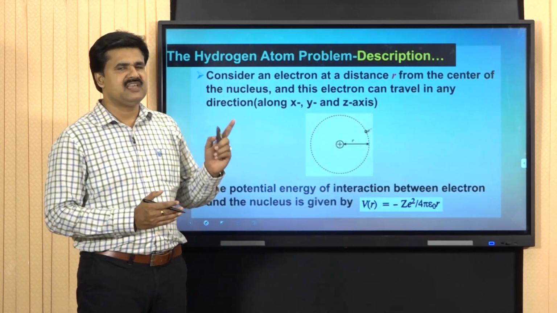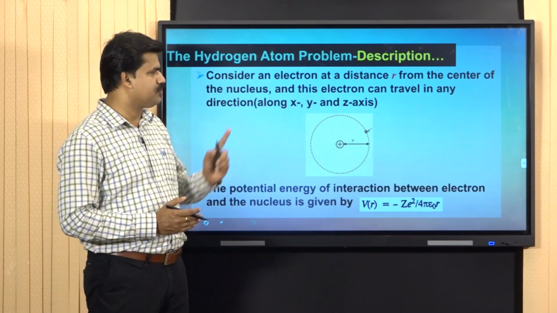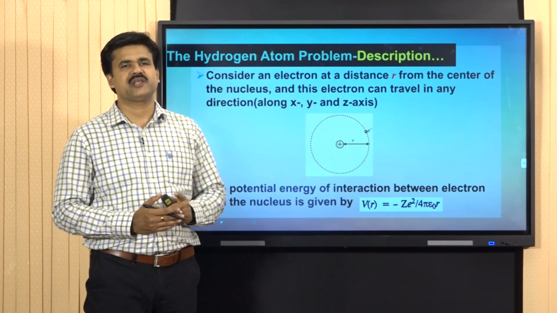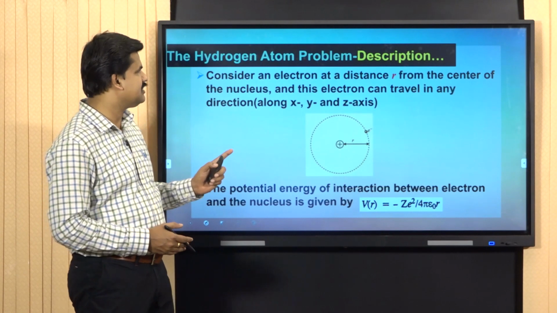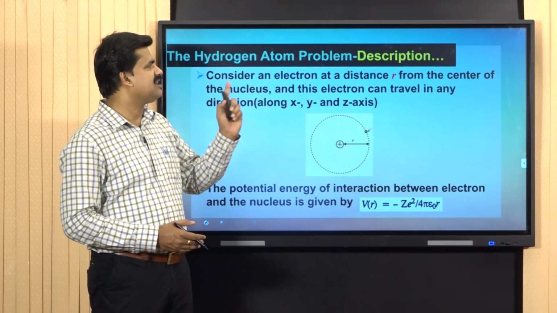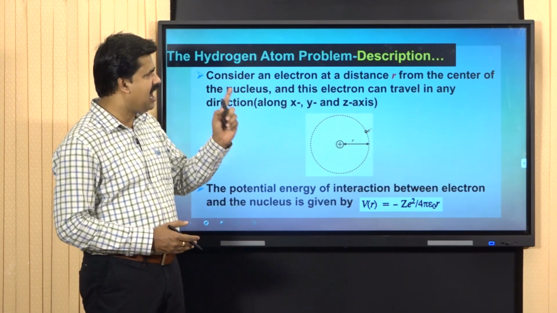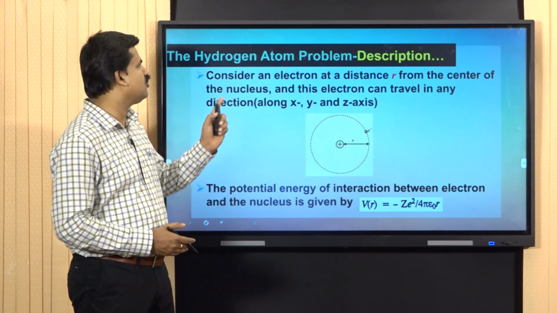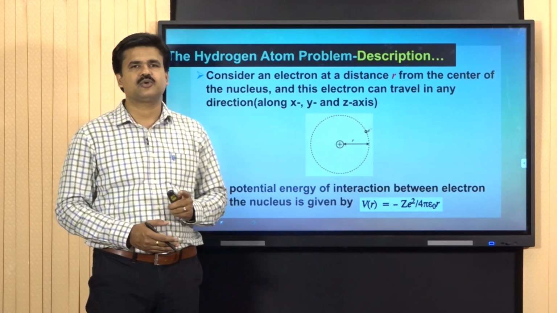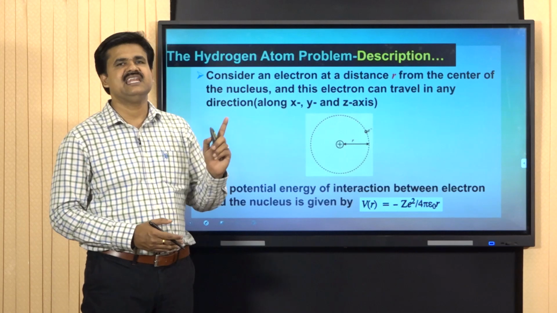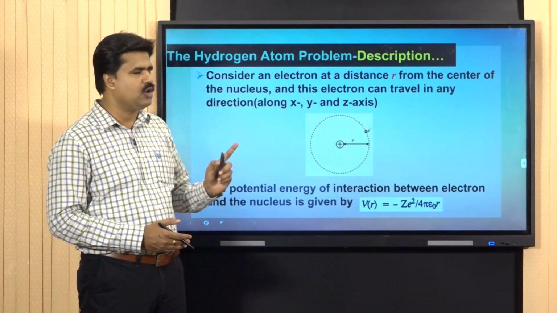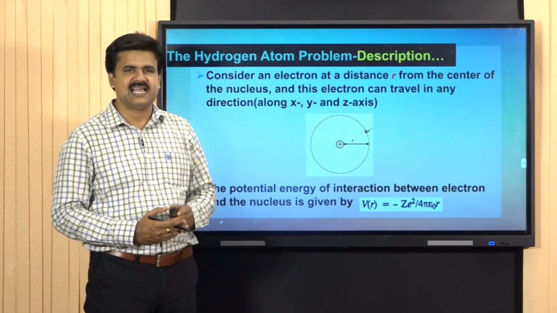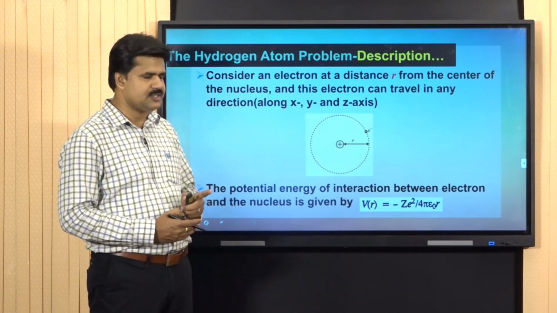Now, we are describing the problem with the help of a pictorial representation. Consider an electron at a distance r from the center of the nucleus, and this electron can travel in any direction along x, y and z axis. This is the situation.